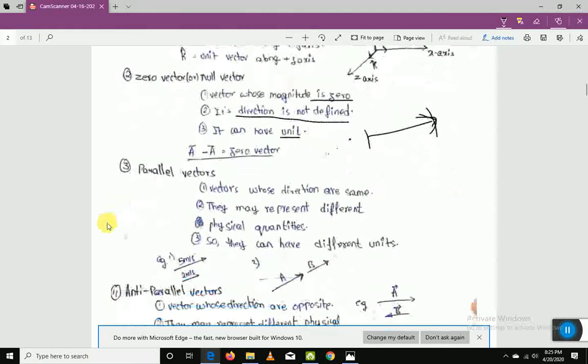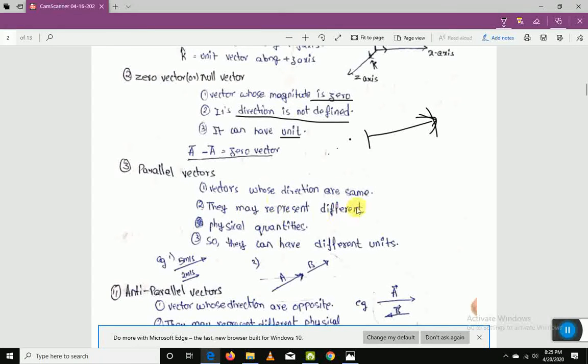And the next one, parallel vectors. Parallel vectors are the ones which have the same direction. We won't be concerned with the magnitude or the physical quantities, whatever the physical quantities may be. The only parameter which bothers us is the direction. That must be the same. If they are the same, then we'll call them parallel vectors. I hope you understand the first point. We'll see the second point.